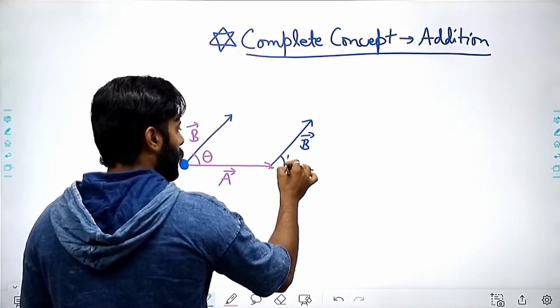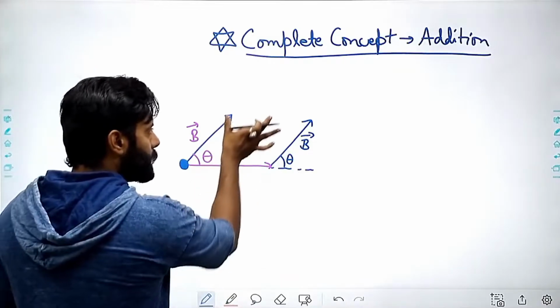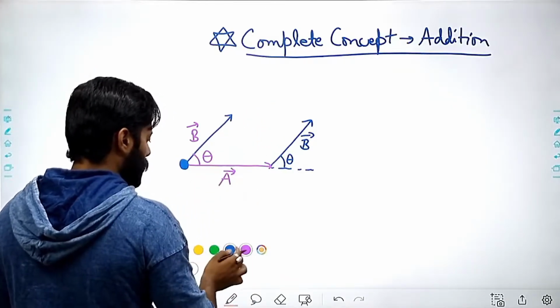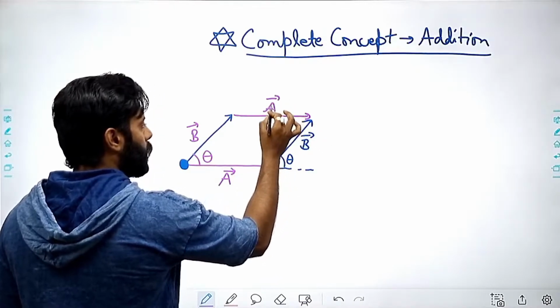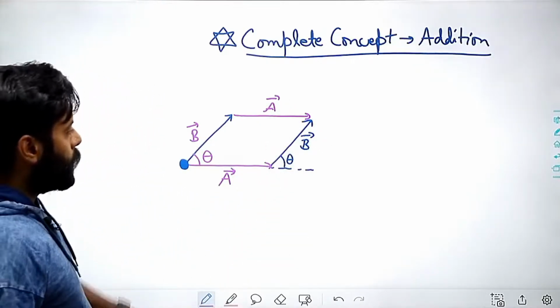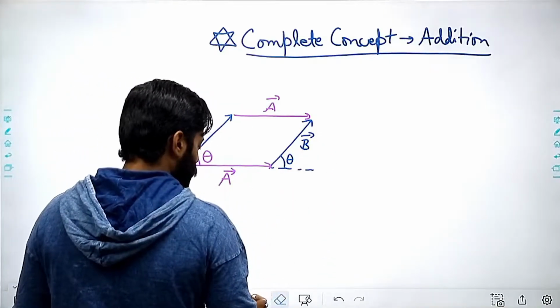So this will remain theta, right? This will remain theta, and this distance will remain a, because these are parallel, right? So we are using the parallel theorem. And now